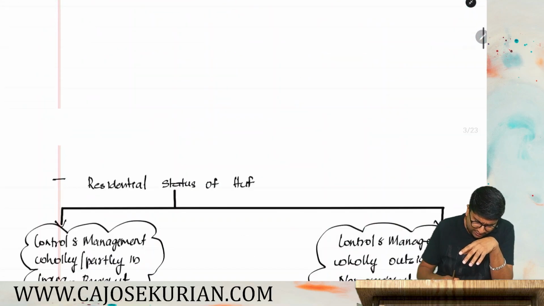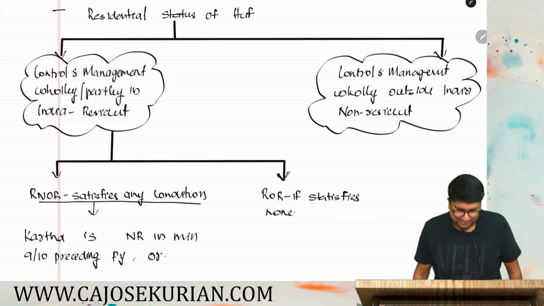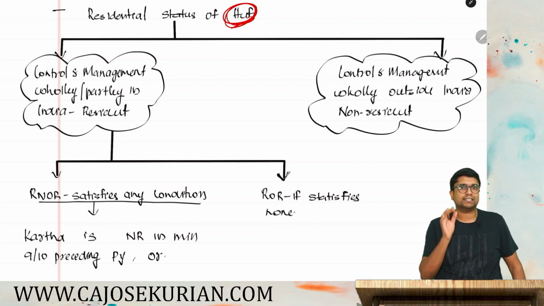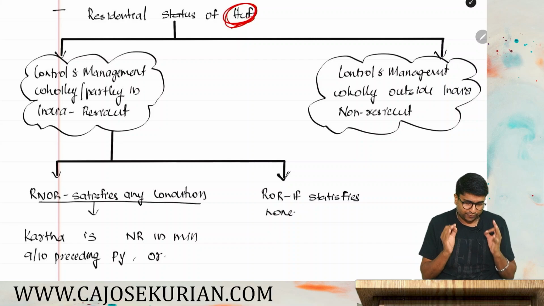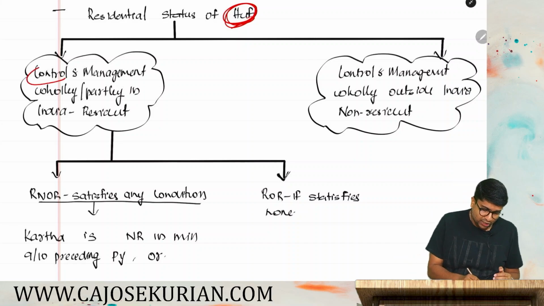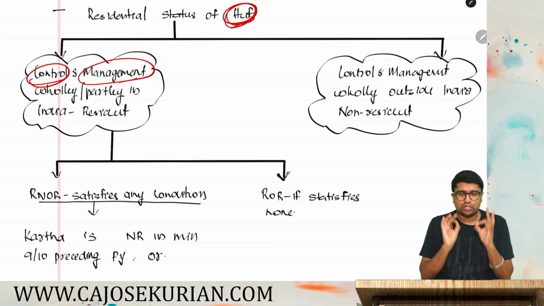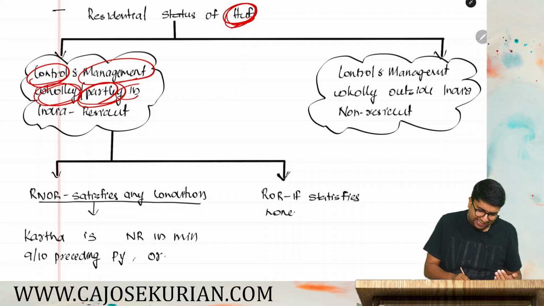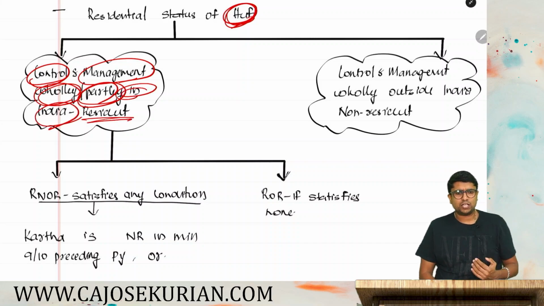Moving on to the next one, determination of residency status of HUF. This also you have to study. So, residential status of Hindu undivided family. How do you determine it? Very simple, friends. You need to determine the residential status of a Hindu undivided family based on control and management of its affairs. If an HUF is controlled or managed either wholly or partly in India, then that HUF will become resident. Control and management doesn't mean the place where they do their business.